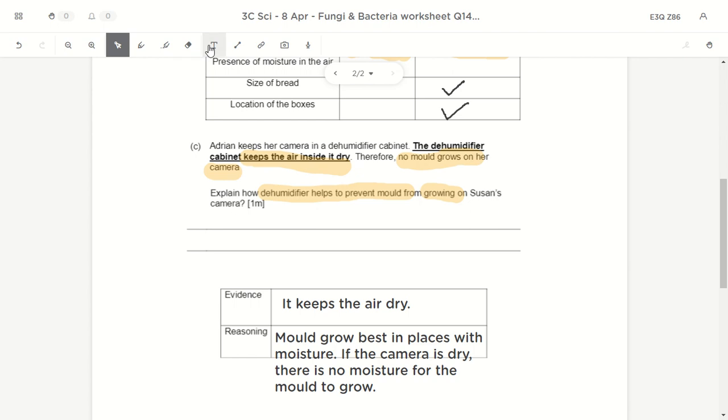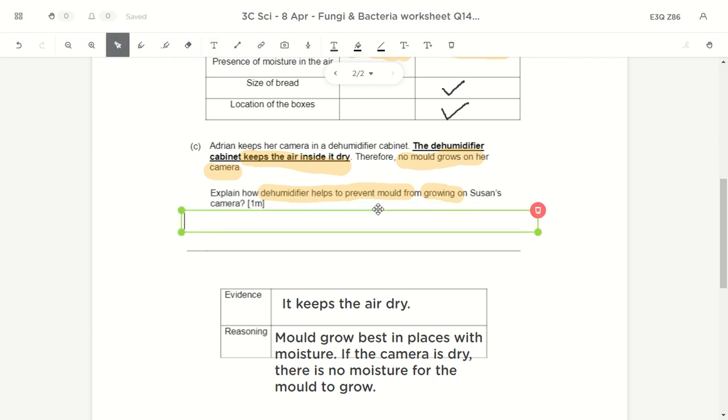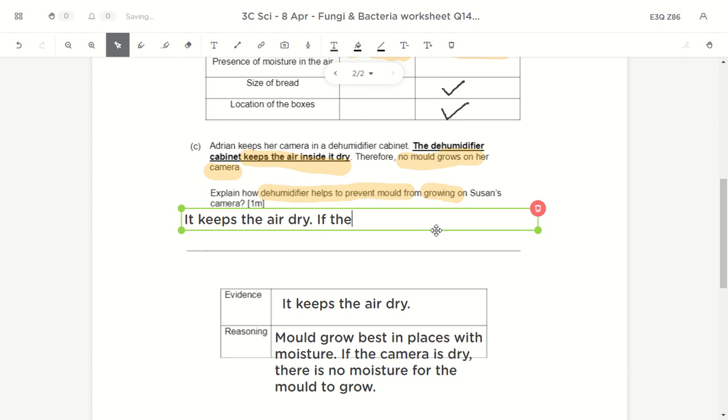Okay, so now let's write it properly in these lines over here. First thing, you can actually write the same thing. I think there's nothing much to change. It keeps the air dry. And then I'll just change the camera to the air.